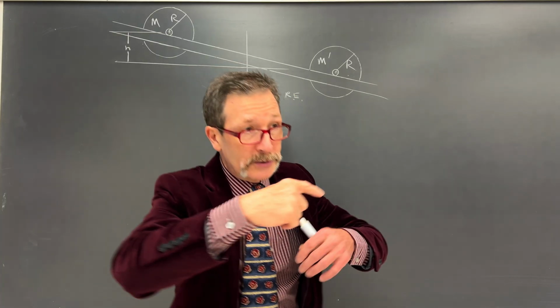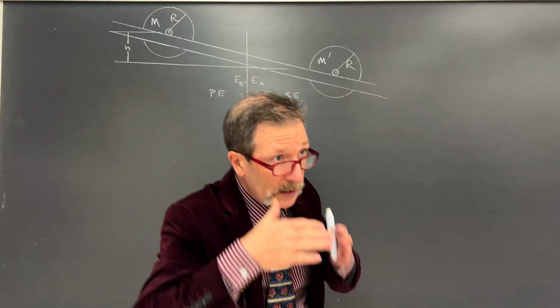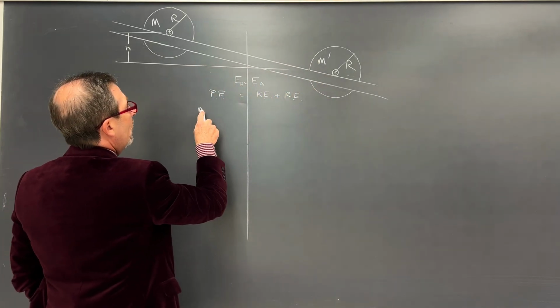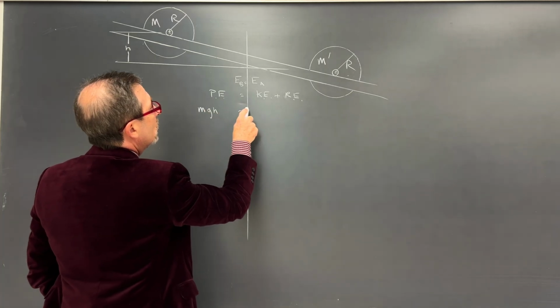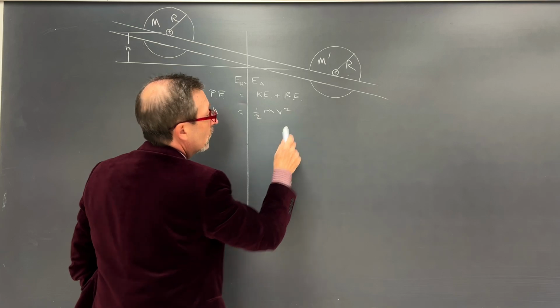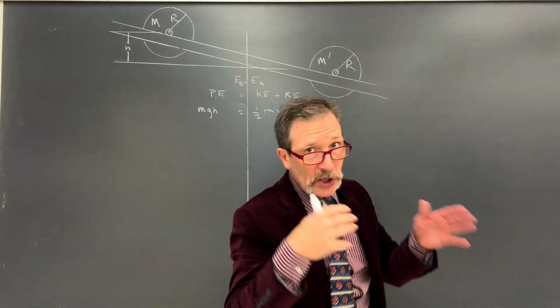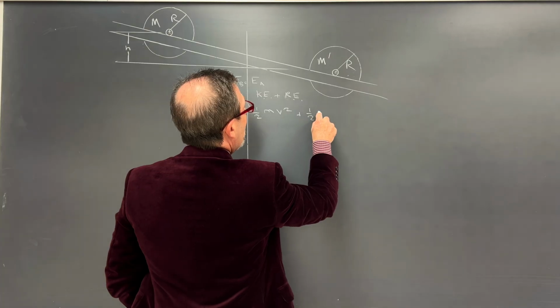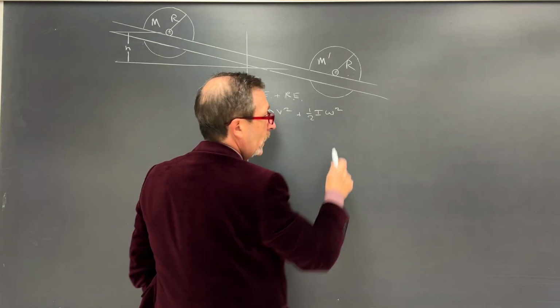So we have two types. Not only is it going to be rolling, but it's also going to be going somewhere. And here I can put my mgh equals my 1/2 mv squared. That's how fast it's going to be going somewhere. And we're also going to have our 1/2 I omega squared.